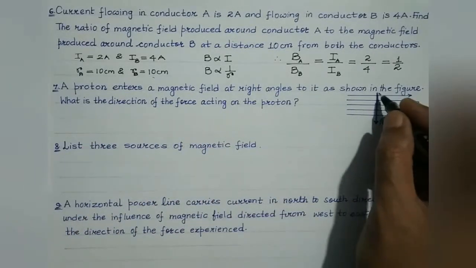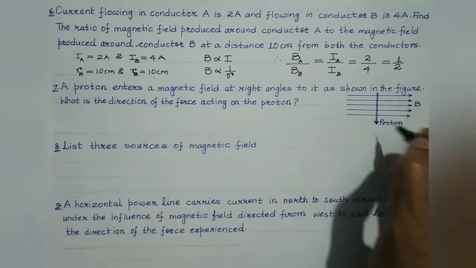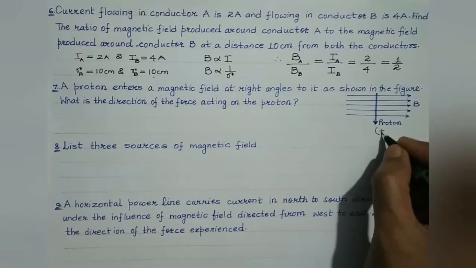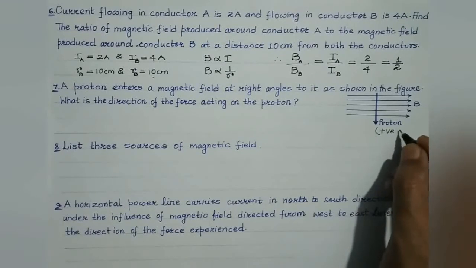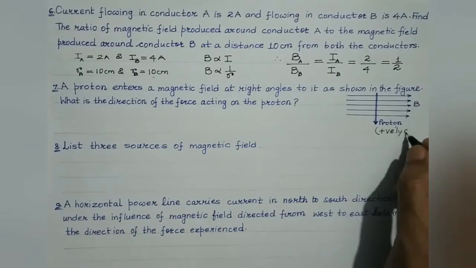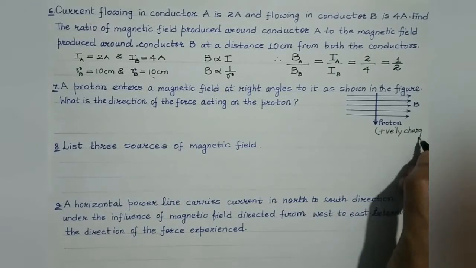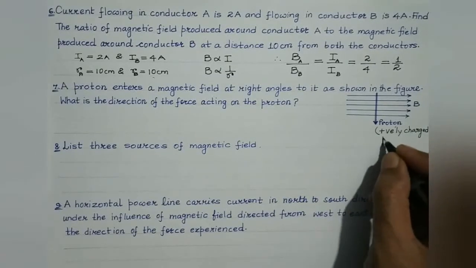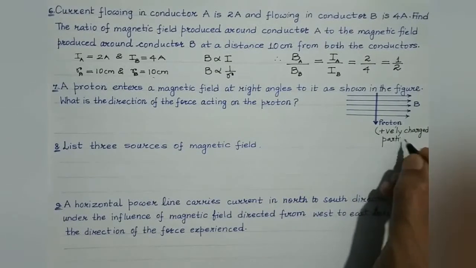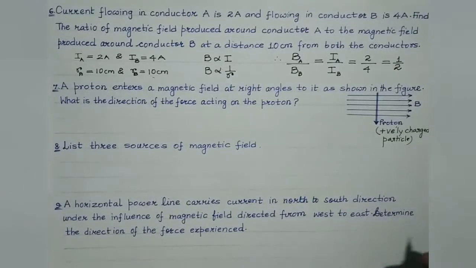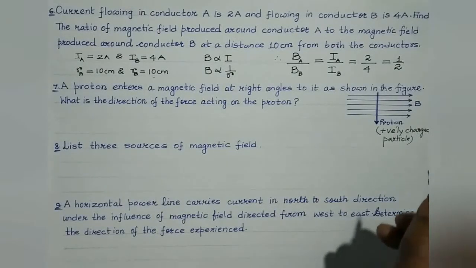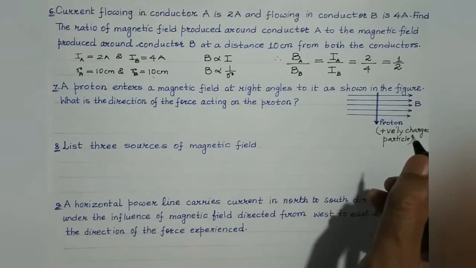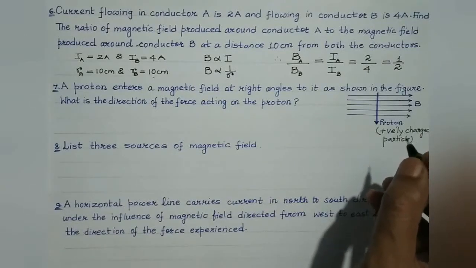Now look, students, this is the direction of the proton. Protons are positively charged particles. As I've stated earlier as well, current is always along the direction of the movement of positively charged particles, while the direction of the current is opposite to that of the negatively charged particles.